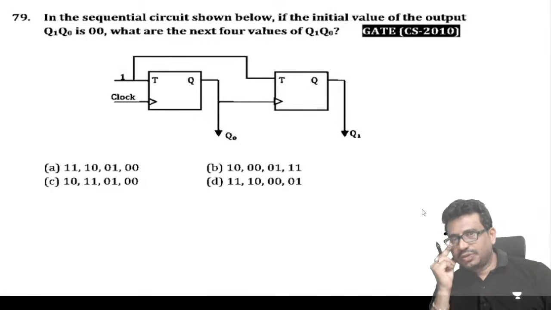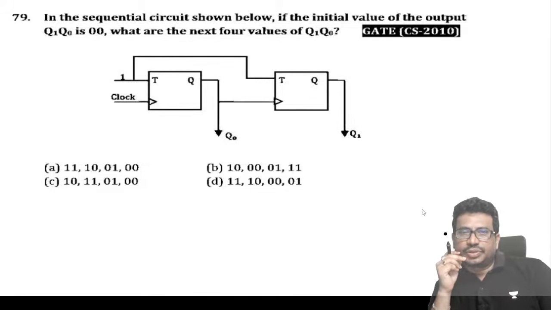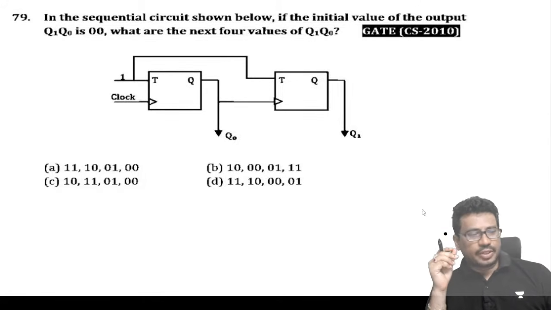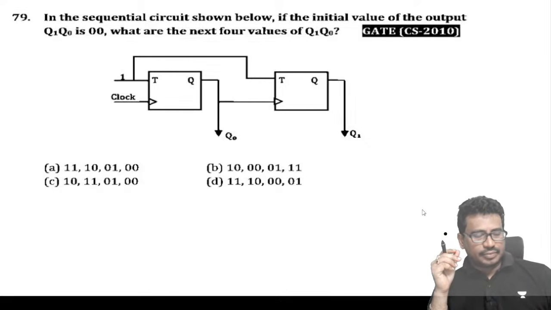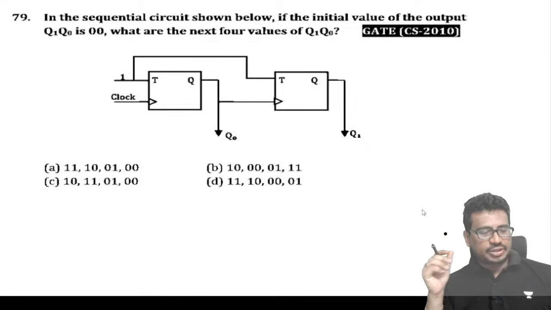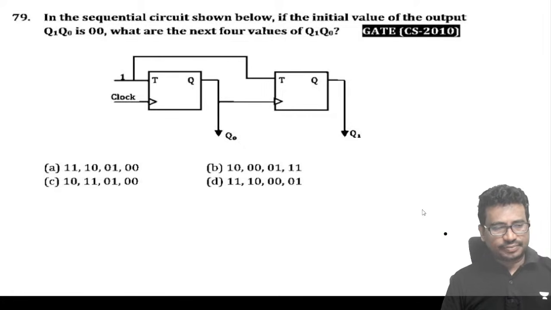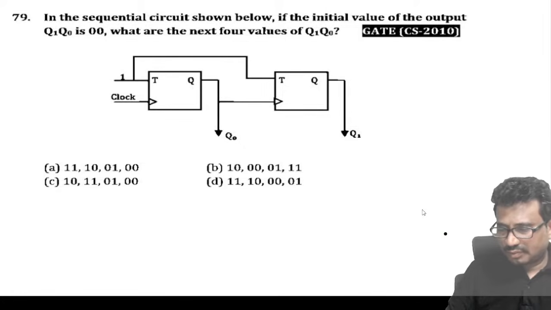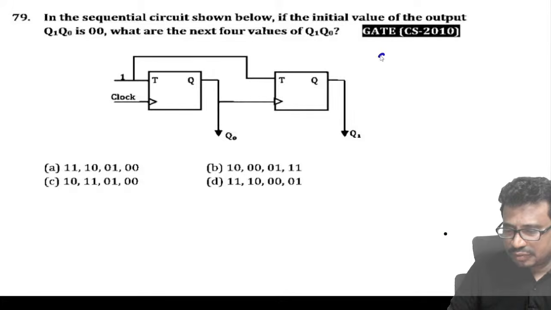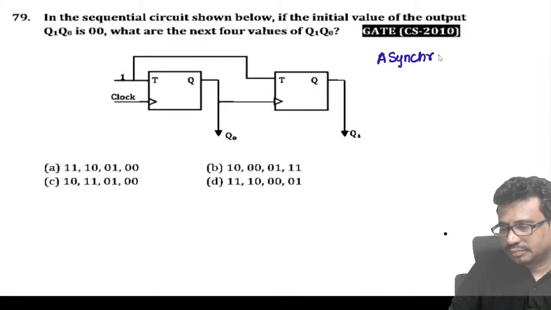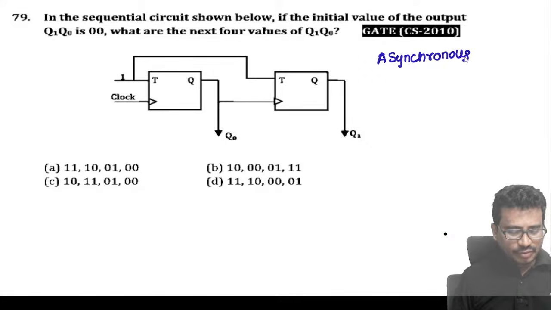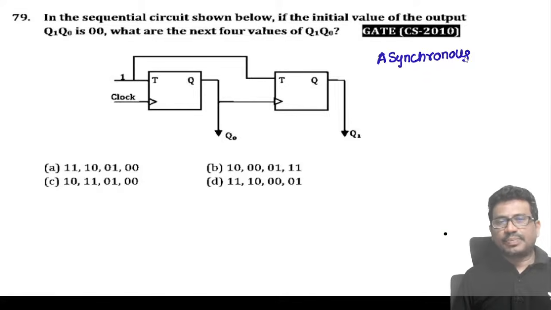Initial state. First of all, you can see what type of counter this is, you tell me. Asynchronous counter. And we need to see whether it is an up counter or a down counter.